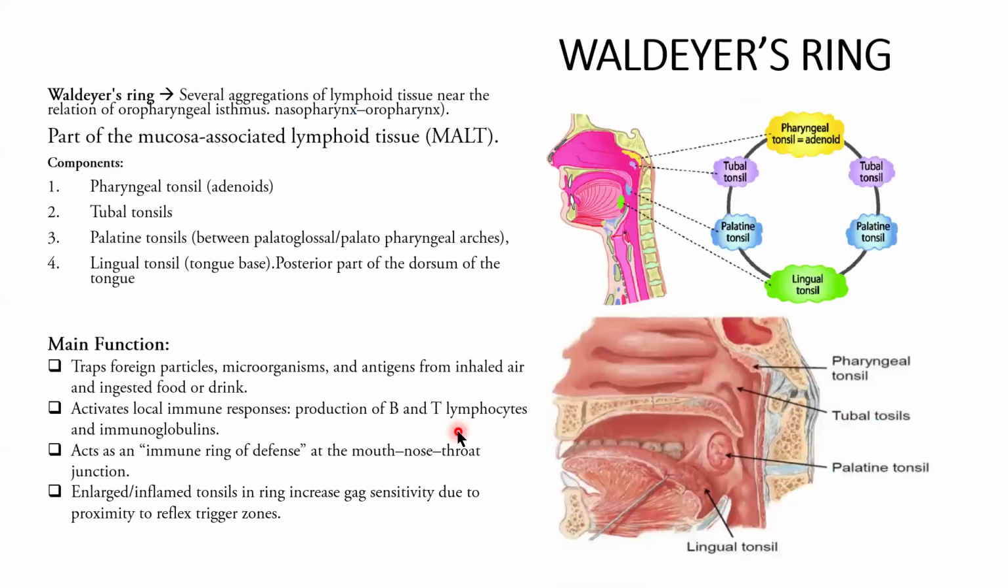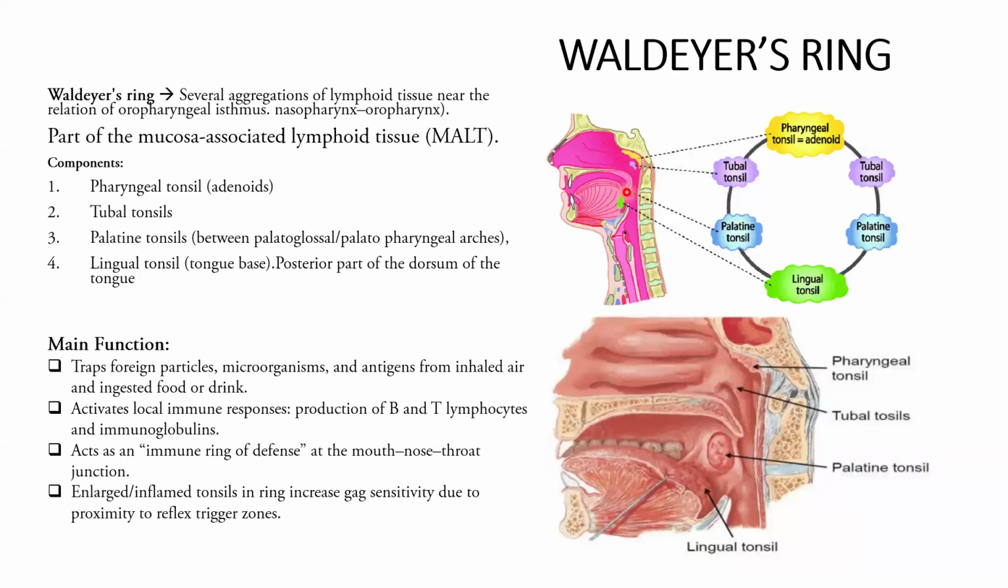Okay, now next is Waldeyer's ring. I hope you still remember what Waldeyer's ring is, because it really works in our daily life. Waldeyer's ring is an aggregation of lymphoid tissue near the oropharyngeal isthmus, in the nasopharynx and oropharynx area. Waldeyer's ring acts like an immune gate where the respiratory and digestive tracts meet. The tonsils in this area catch foreign particles in here.